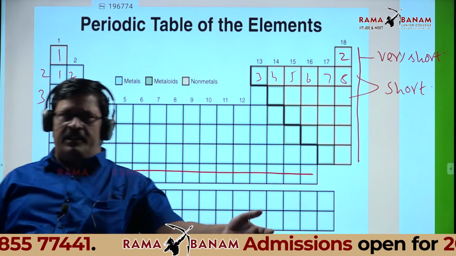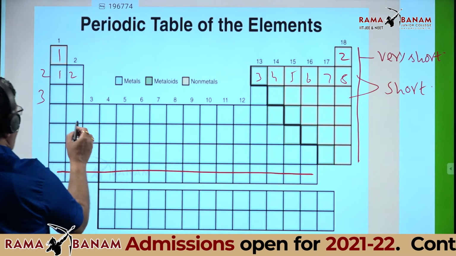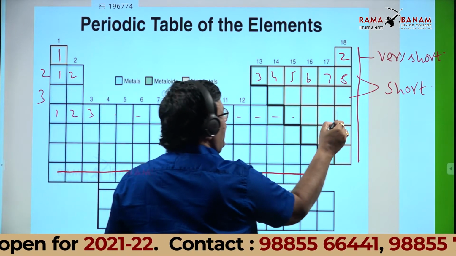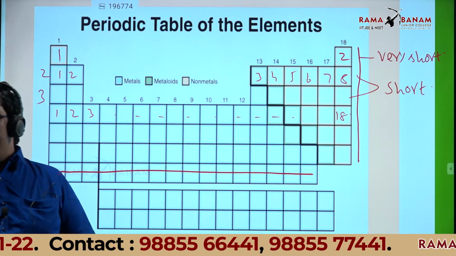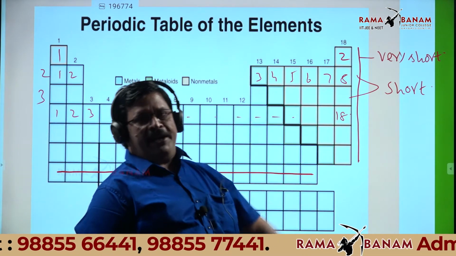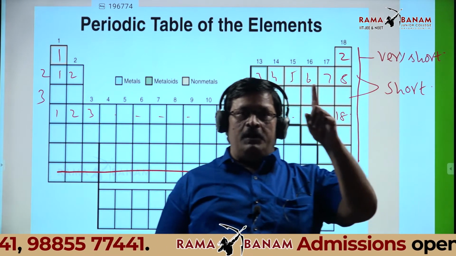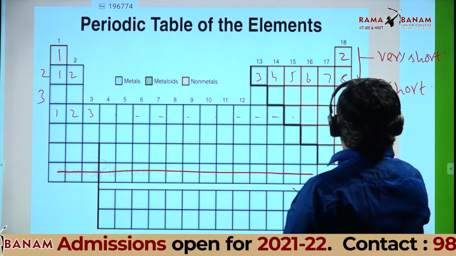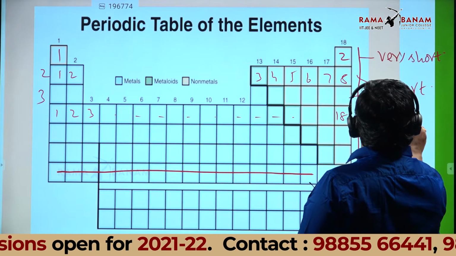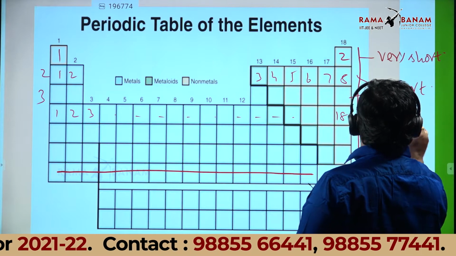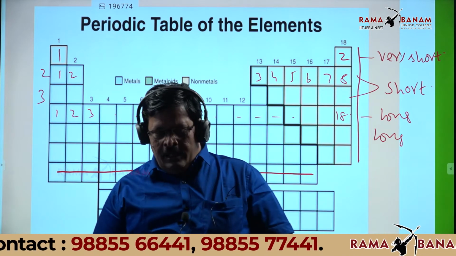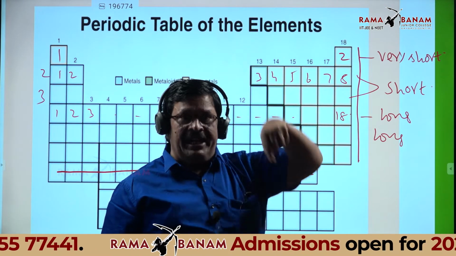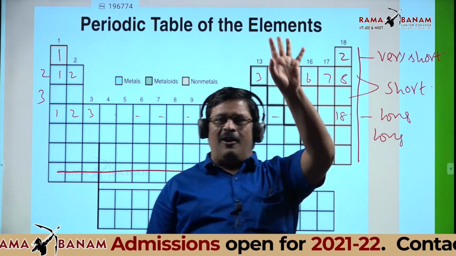And coming to the fourth, this is the fourth period. 1, 2, 3 up to 18. So the fourth period is the first long period. There are 18 elements in the fourth period. Same with the fifth, also a long period which has 18 elements. So the fourth and fifth periods contain 18 elements each. These two are called long periods.